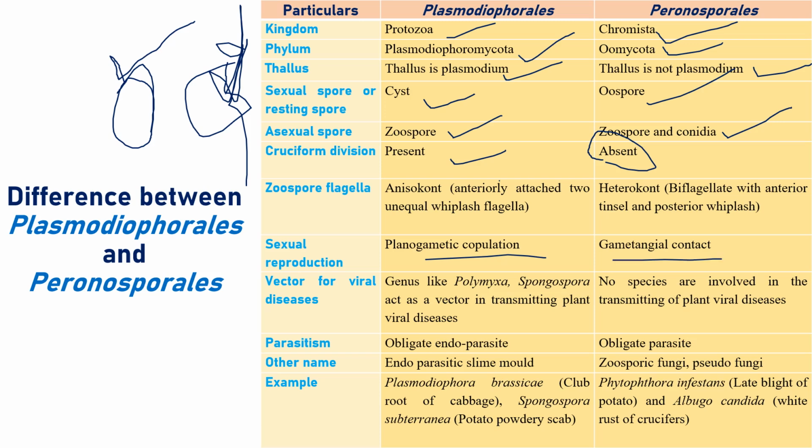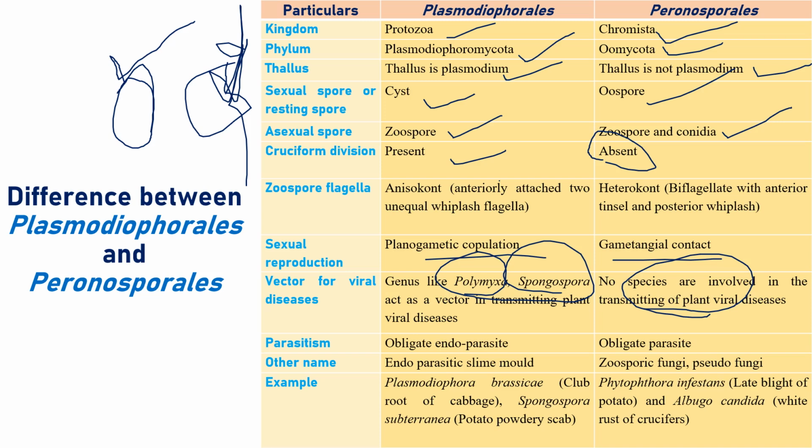Now, vectors for viral disease are a little bit important. Some species under Plasmodiophorales, like Polymyxa and Spongospora, act as vectors in transmitting plant viral diseases. In Oomycota, or true fungi, no species have been involved in transmitting any plant viral diseases. Polymyxa and Spongospora are very important. For example, Spongospora subterranea transmits potato mop-top virus, and Polymyxa graminis transmits other viruses. Such diseases involve their transmission.